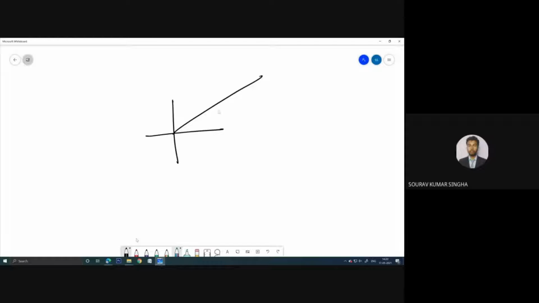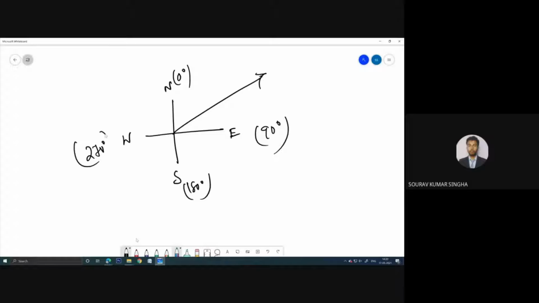I have told you what bearing is, what whole circle bearing is, and what reduced bearing is. This is north, south, east, west. In whole circle bearing, here we have 0 degree, here 90 degree, here 180 degree, and here 270 degree. In the reduced bearing system, we consider from the north.